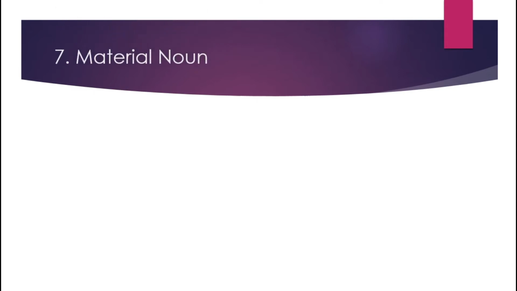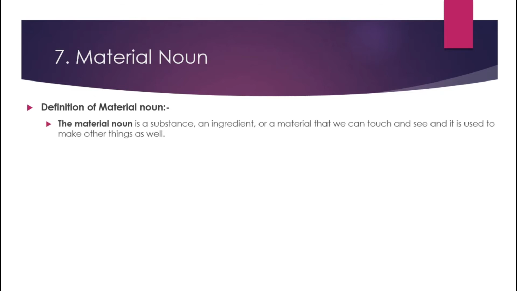Seventh type of noun is material noun. So definition of material noun: the material noun is a substance, an ingredient or a material that we can touch and see, and it is used to make other things as well. Means through material noun, with the help of some material, we can make a new thing.